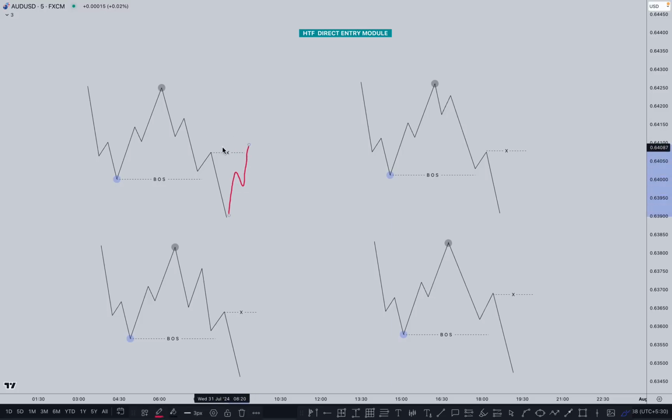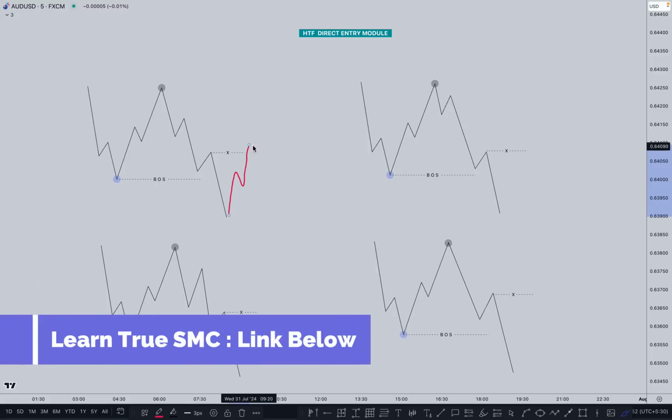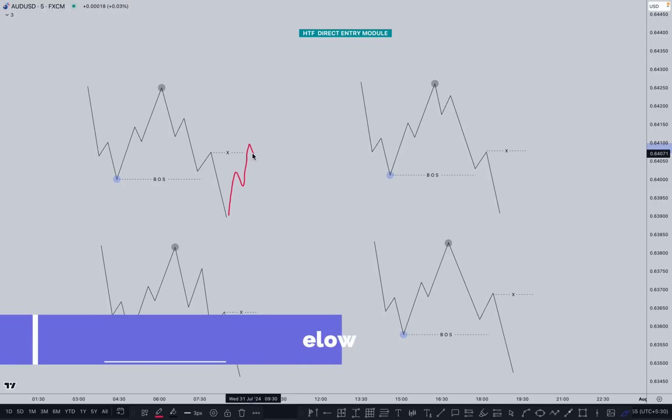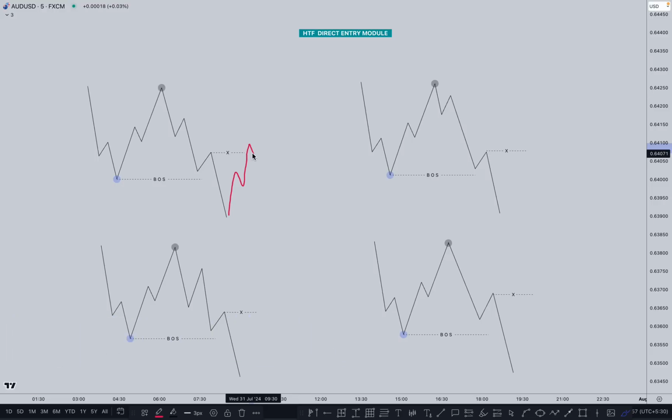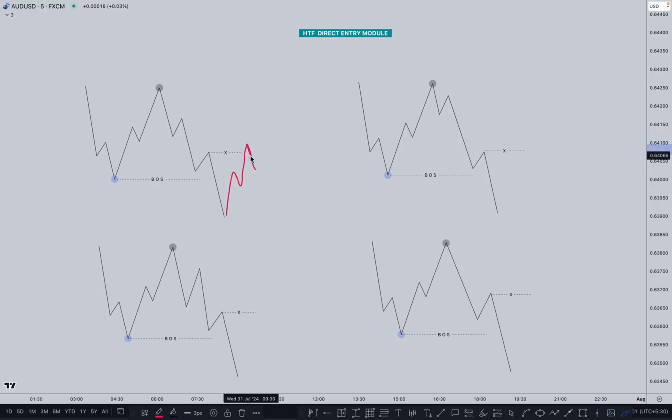After taking out the inducement, what are we looking for here? Simply, we are looking for the sell. In this case, we don't need to use a lower time frame. We have to use the higher time frame and enter directly here. Once price has taken out the inducement, we are looking for the sell, right? But at which point can we sell here? After taking out the inducement, the market takes a small pullback, something like this one. Again it takes a pullback and the market went down, right?